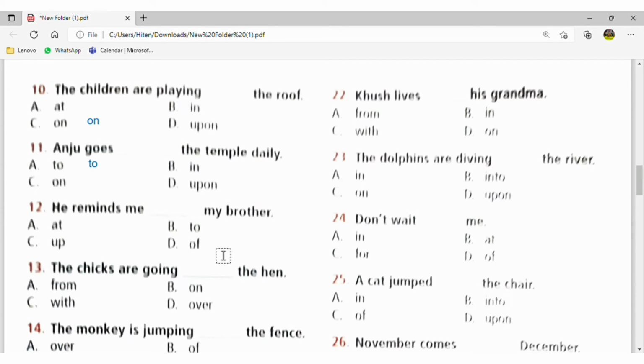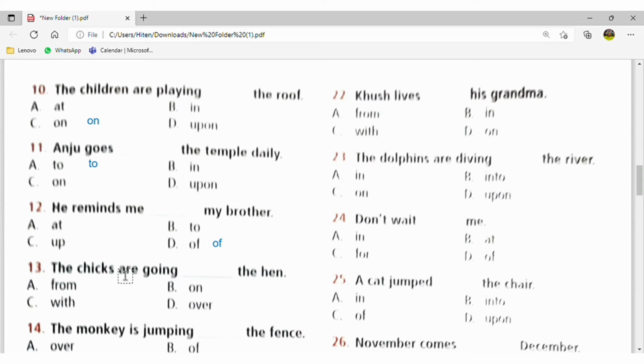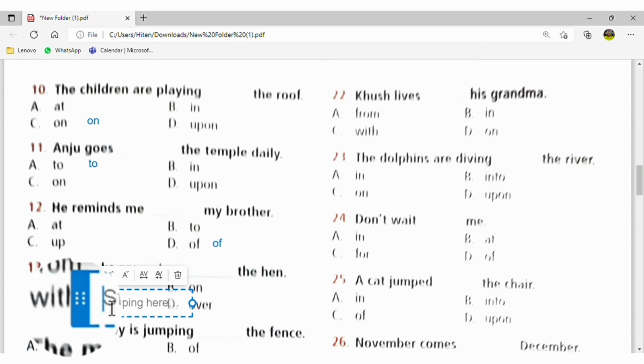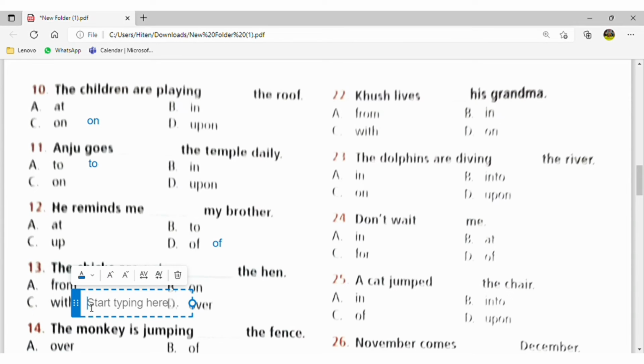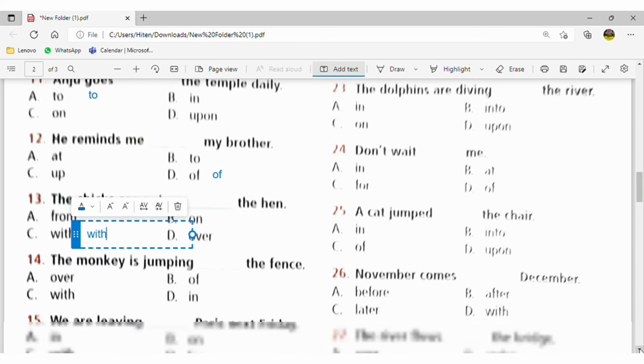Here, he reminds me of my brother. Why have I used "of"? Because there are some words which are used with "of," such as "fond of," "remind of," and so on. Okay. Here the chicks are going with the hen. Why "with"? Because here two are discussed, the chick and the hen, and generally there is some relation between them. For example, the chick is related to the hen, and we will use "with." The monkey is jumping over the fence. Why "over the fence" here? Because it is above the fence.